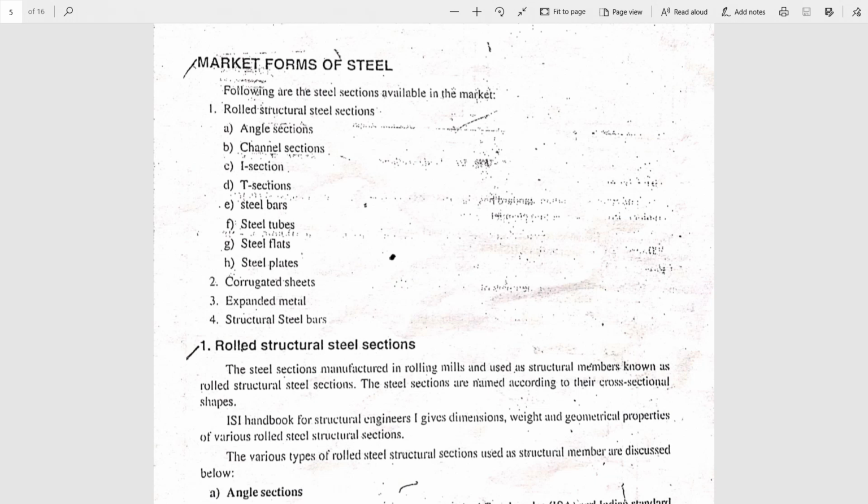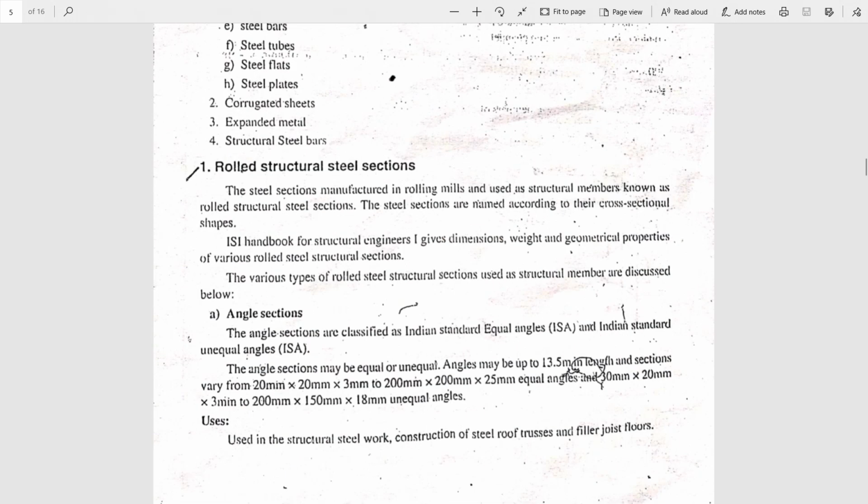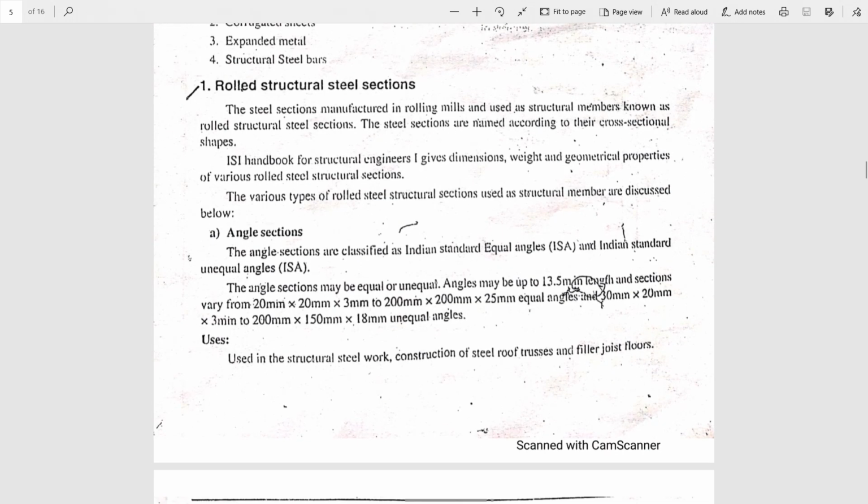Second, in the market, we are going to have corrugated sheets. Then expanded metals, and structural steel bars are also available. So these are the market forms of steel. With a figure we must explain any 5 for 10 marks. So we'll see one by one. First one is the angle section, which comes under rolled structural steel sections.